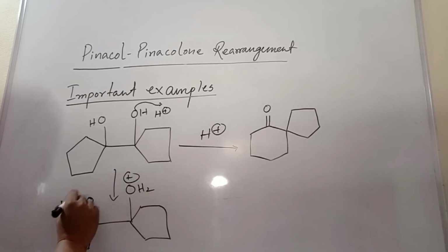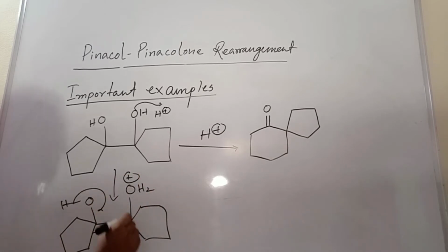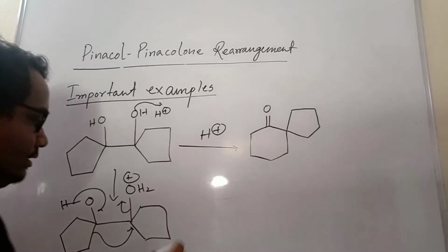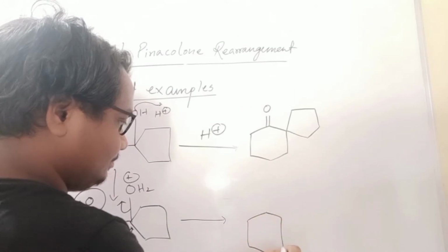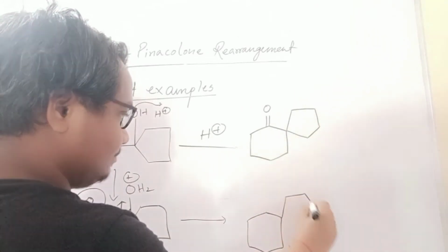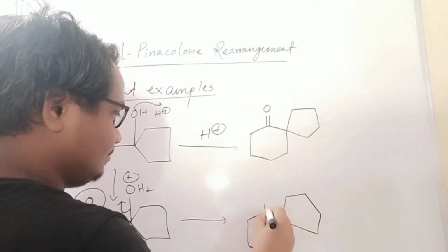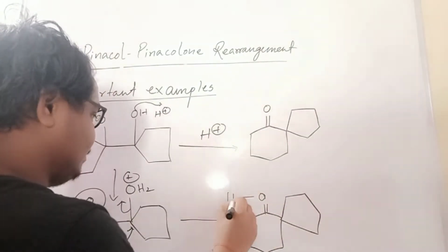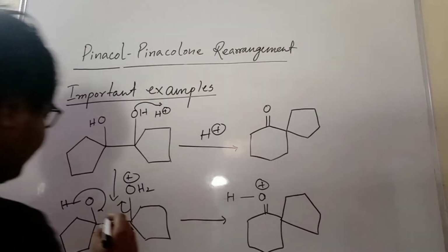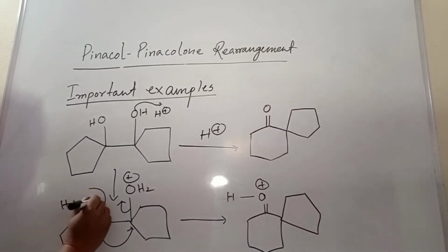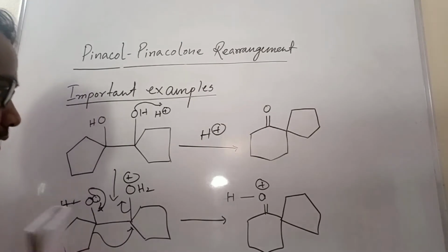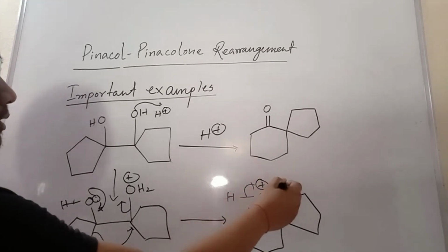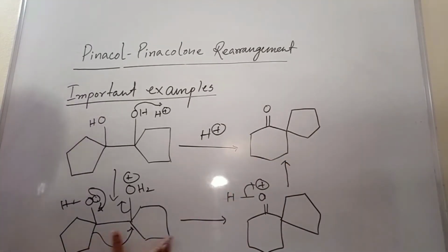It will come here and it will go there. See, it comes here and goes there like that. So then what is available is this one. Here two are the same.